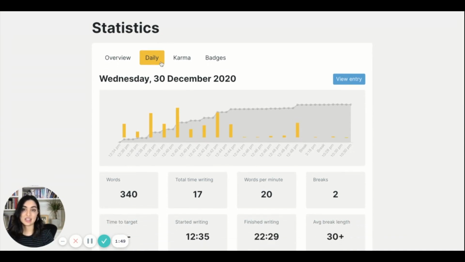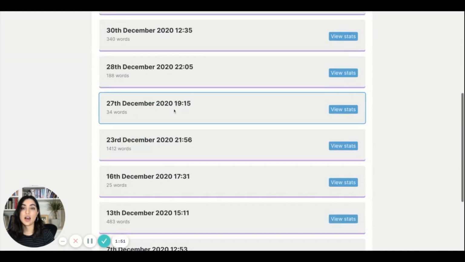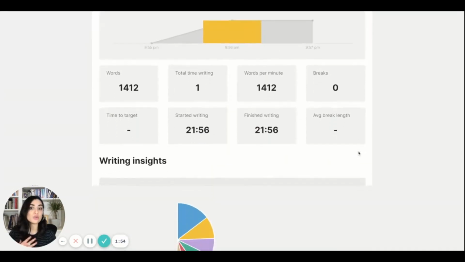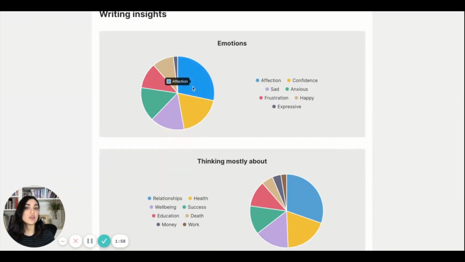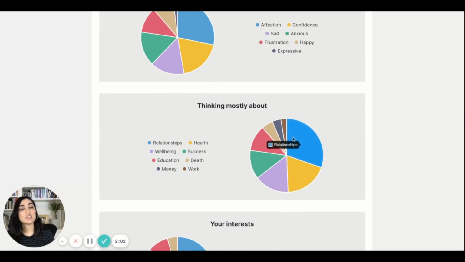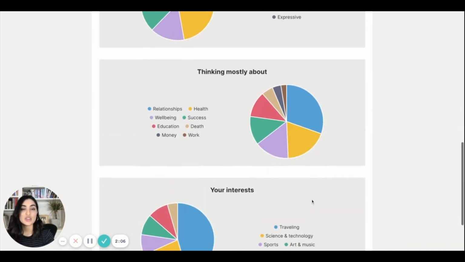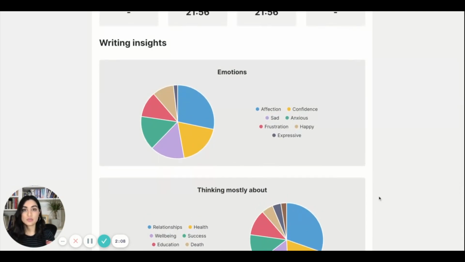If we go back into, let's say, a different day, let's go to the stats here, you'll be able to see how the differences occur. So here you can see my emotion. My biggest emotion was affection that day. I was thinking mostly about relationships, and I was mostly concerned about traveling. So that's really how you can see the differences from day to day.